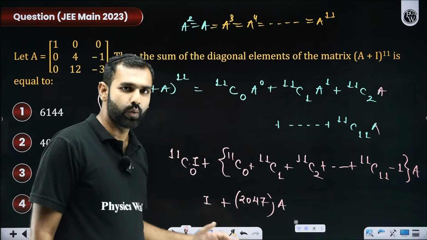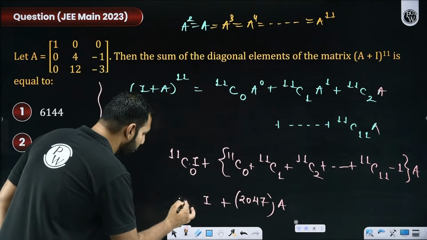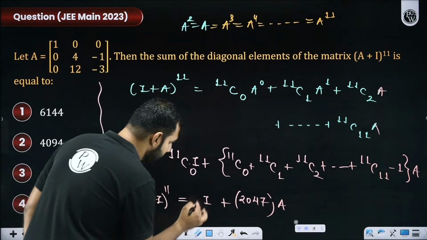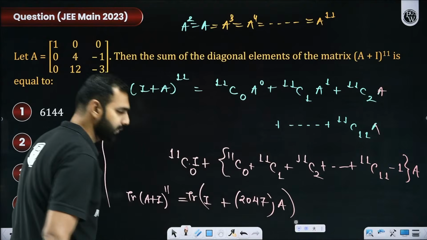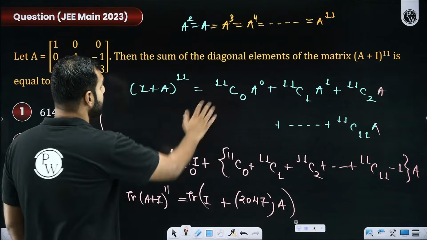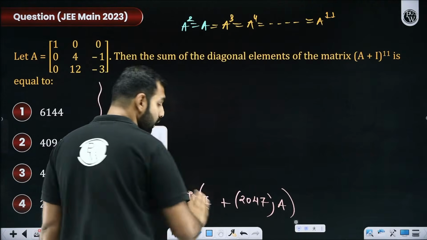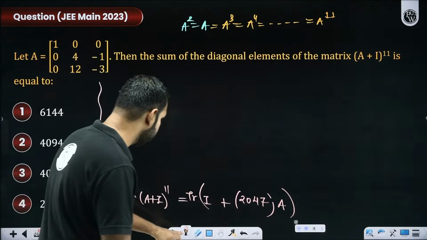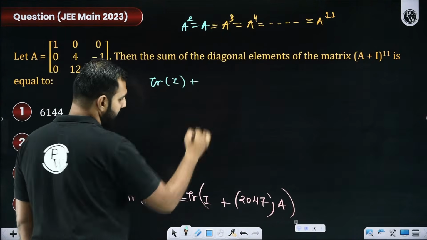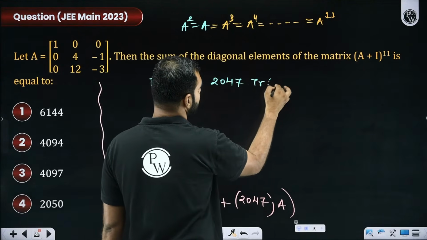Sir, now what are we asked? We are asked the sum of the diagonal elements of that. So we are asked the trace of A plus I to the power 11, so the trace of that will be equal to the trace of this. Yes or no, everyone? Now we know trace is such a beautiful operation that trace can be distributed over addition or subtraction. We did discuss it in the beginning of the session. Do you remember that, all the participants? So I'll say it is equal to trace of I plus 2047 times trace of A. Yes or no?